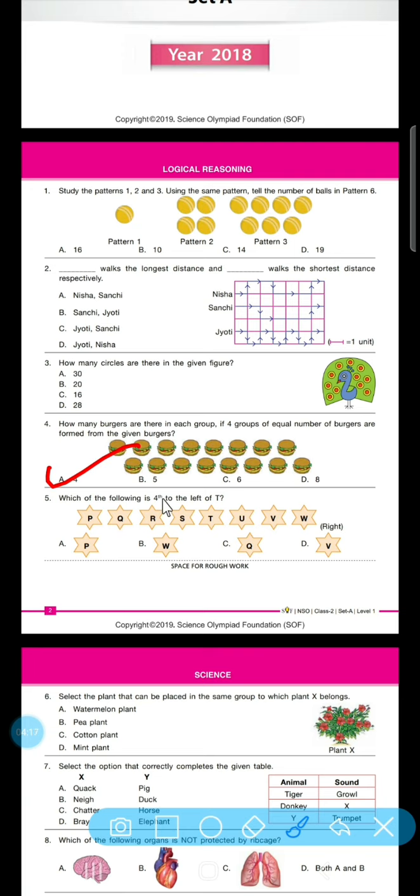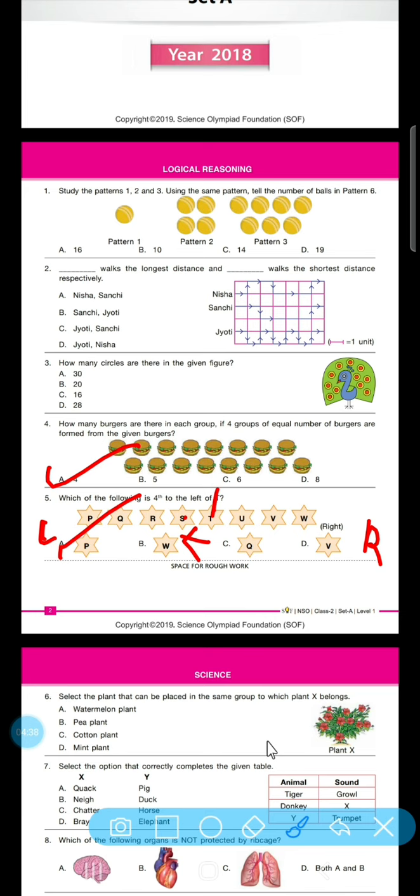Which of the following is fourth from the left of T? So it is left and right. From the left of T, here it is T. T's left will be from this side, so the fourth on the left: 1, 2, 3, like P is the fourth from the left of T.